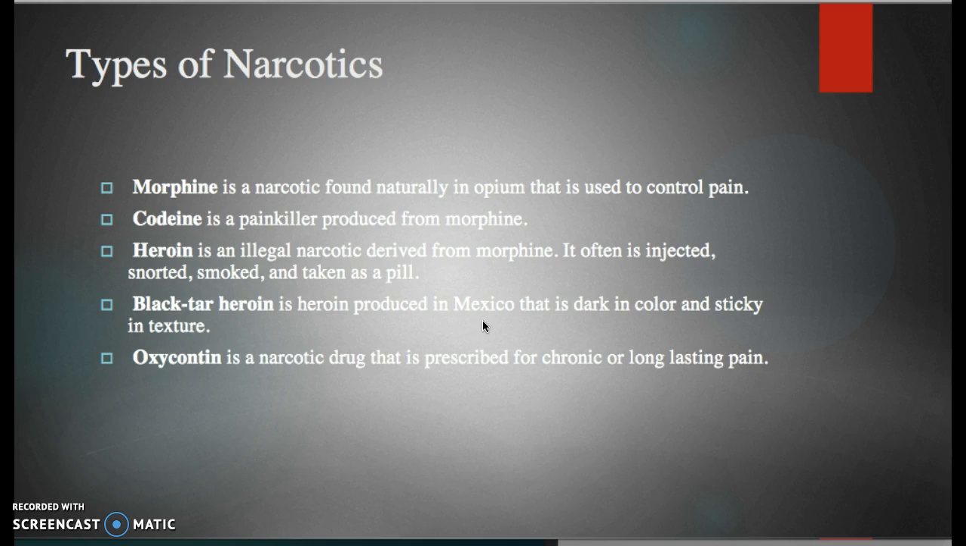It's going over types of narcotics. Morphine is a narcotic found naturally in opium that is used to control pain. Codeine is a painkiller produced from morphine. Heroin is an illegal narcotic derived from morphine. It is often injected, snorted, smoked, or taken as a pill. Black tar heroin is heroin produced in Mexico that is dark in color and sticky in texture. Oxycontin is a narcotic drug that is prescribed for chronic or long-lasting pain.